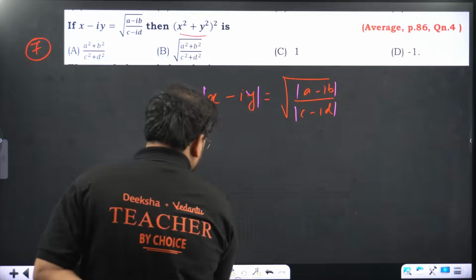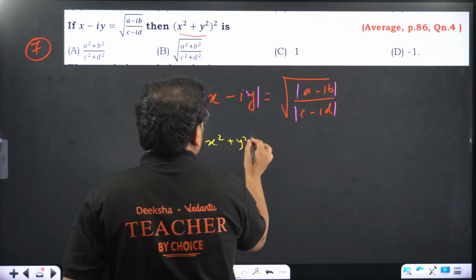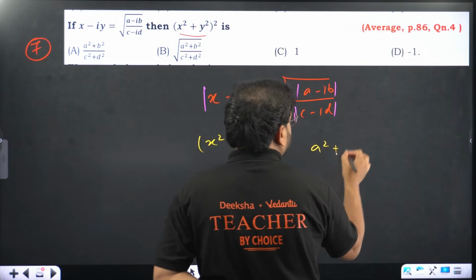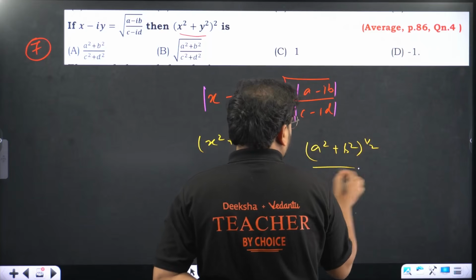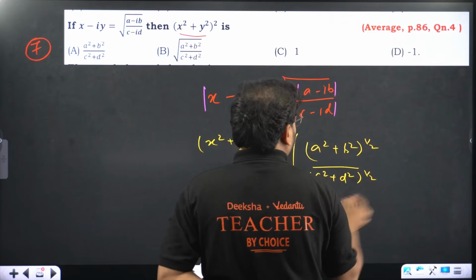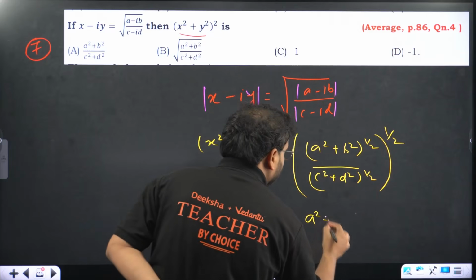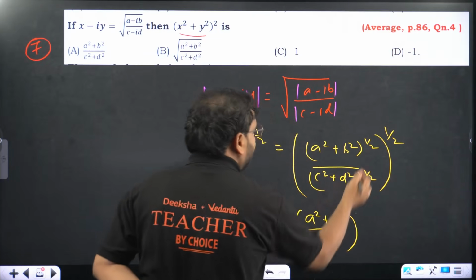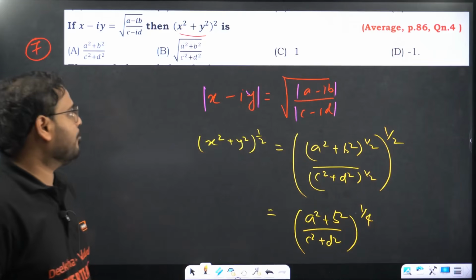Actually, you'll have over here x square plus y square, the power 1 by 2. Here again you'll have a square plus b square, power 1 by 2. Here also you'll have c square plus d square power 1 by 2, and the whole is also having a power 1 by 2. You combine them, it becomes a square plus b square upon c square plus d square, the power 1 by 2 and 1 by 2, it becomes 1 by 4 actually.